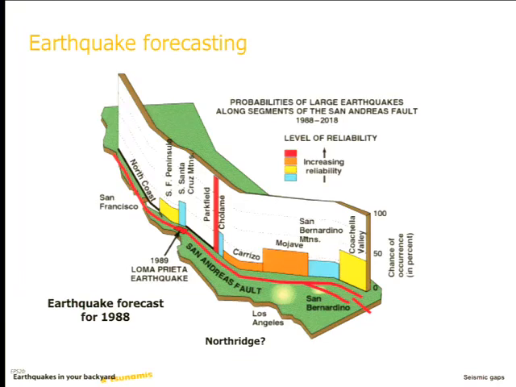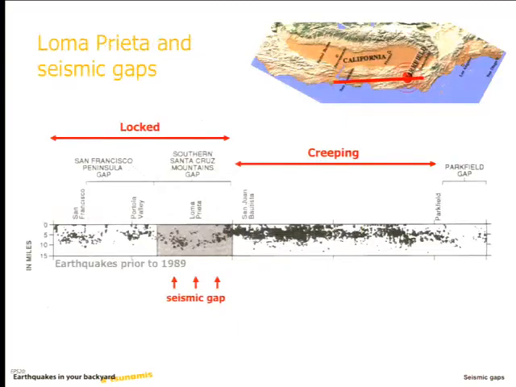Okay, and so this actually has been modified after that. But then in 1989, the Loma Prieta earthquake occurred. And the Loma Prieta earthquake, of course, occurred on this section of the San Andreas fault. Okay, so here's a map of the seismicity along the San Andreas fault. This is now looking sideways on at the fault plane like we normally do. Along the San Andreas fault is shown up here. This is what we call the creeping section of the fault. We haven't really